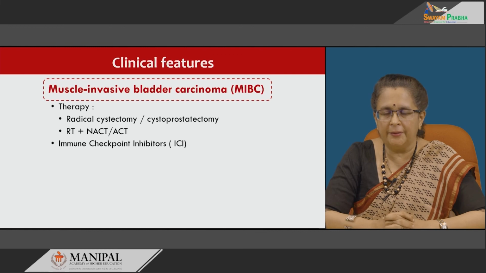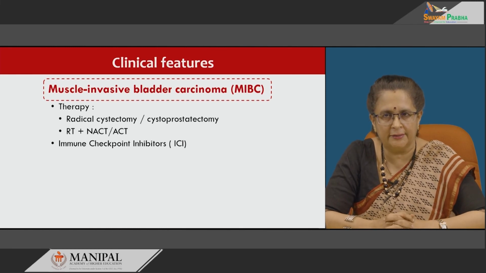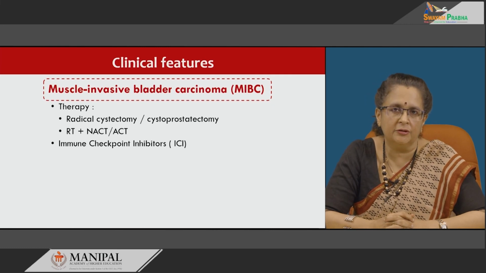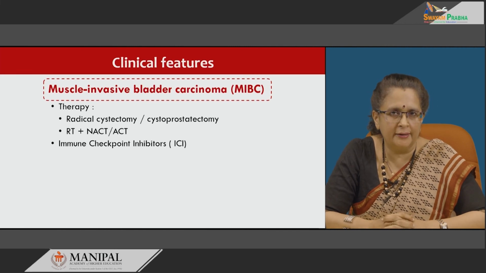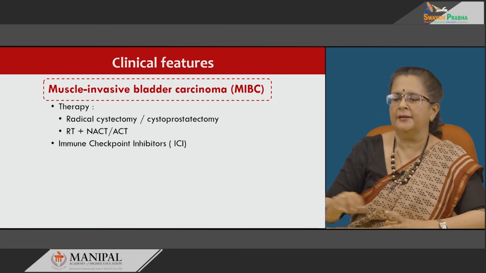Therapy of these patients is usually radical cystectomy or cystoprostatectomy, or sometimes radiotherapy with neoadjuvant or adjuvant chemotherapy. Of late, immune checkpoint inhibitors have also been tried in this, and it is still on a trial basis.